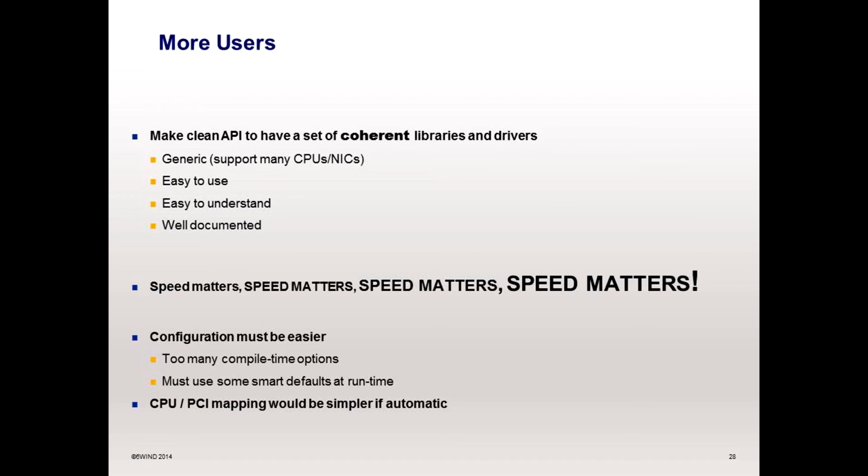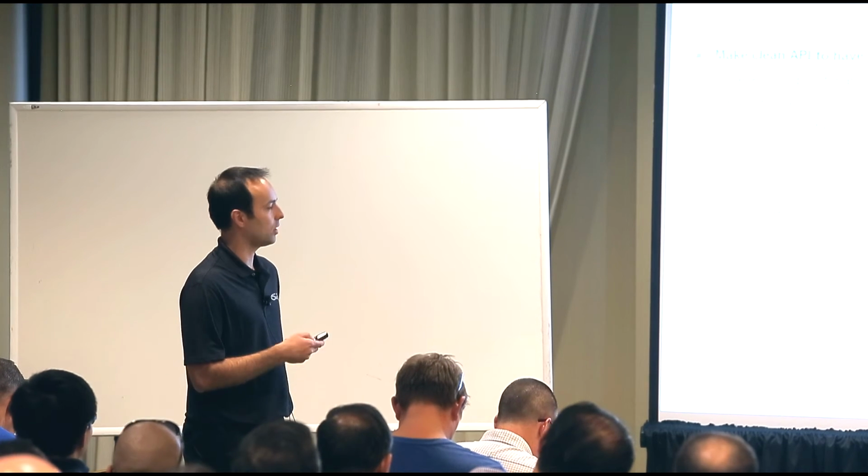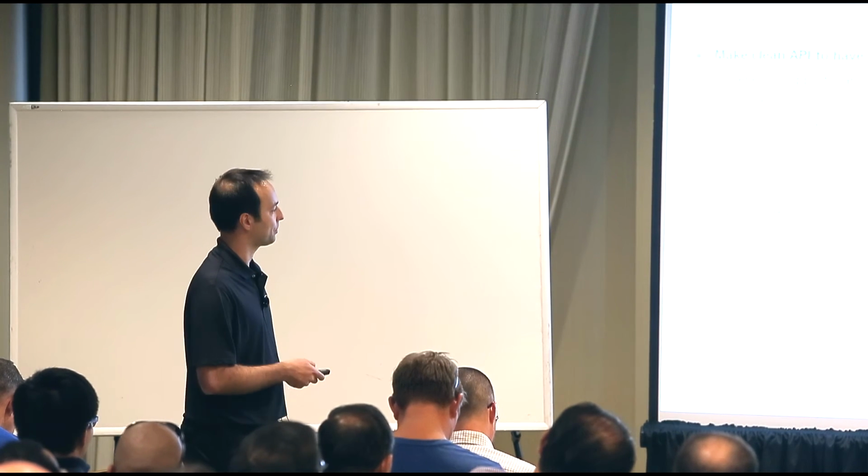And okay, it's quite evident. It should be easy to use, easy to understand, and well documented. But about the documentation, I think it's okay currently. By the way, all the new code should be documented. And to attract users, speed matters, because I think everyone is looking at DPDK because speed matters.